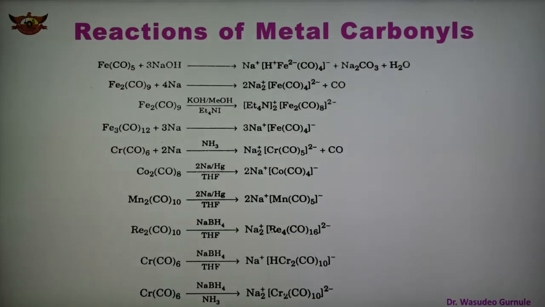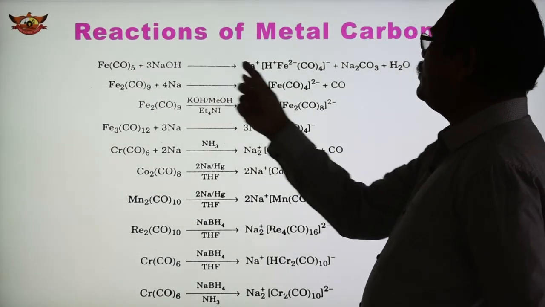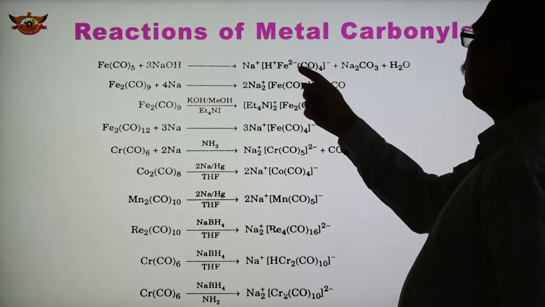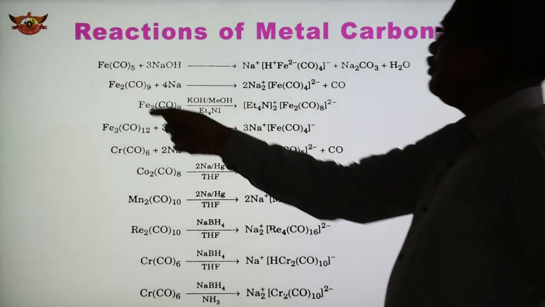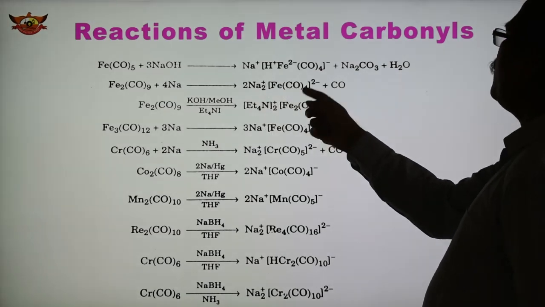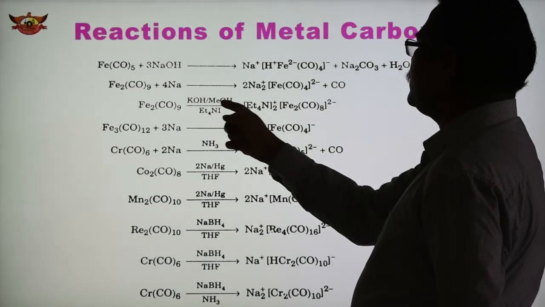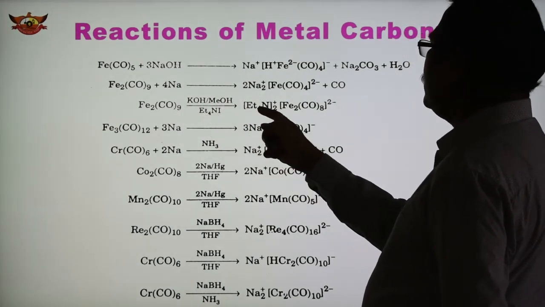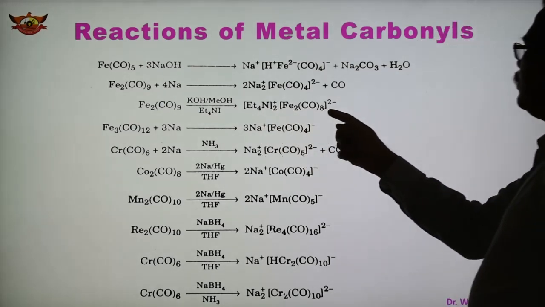Now the third important reaction, some more reactions are here. Formation of carbonylate anion from the metal carbonyl. See here different types of reactions: NaOH reacts with Fe(CO)5, we get Na+ H+ Fe2(CO)8 2-, and sodium carbonate and water. Another, Fe2(CO)9 reacts with sodium metal forming twice Na2 Fe(CO)4 2- and 1 CO gets released. Fe2(CO)9 also reacts with KOH and methanol and we obtain Et4N+ and Fe2(CO)8 2-.